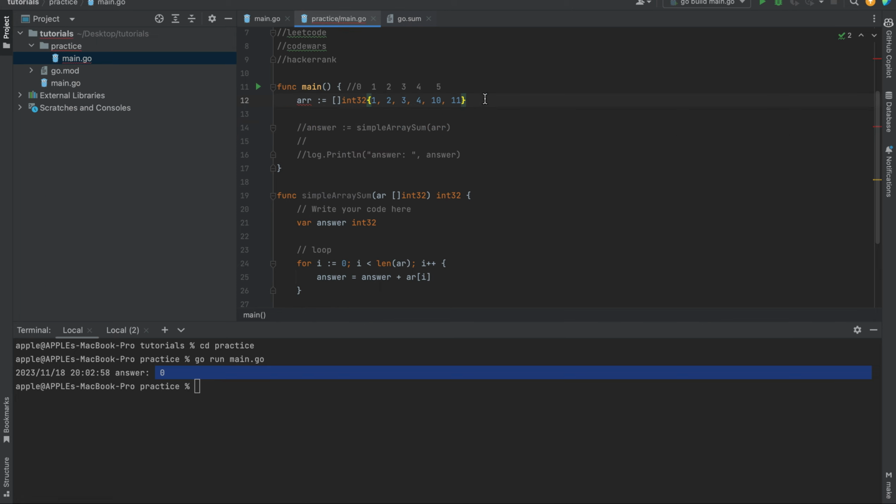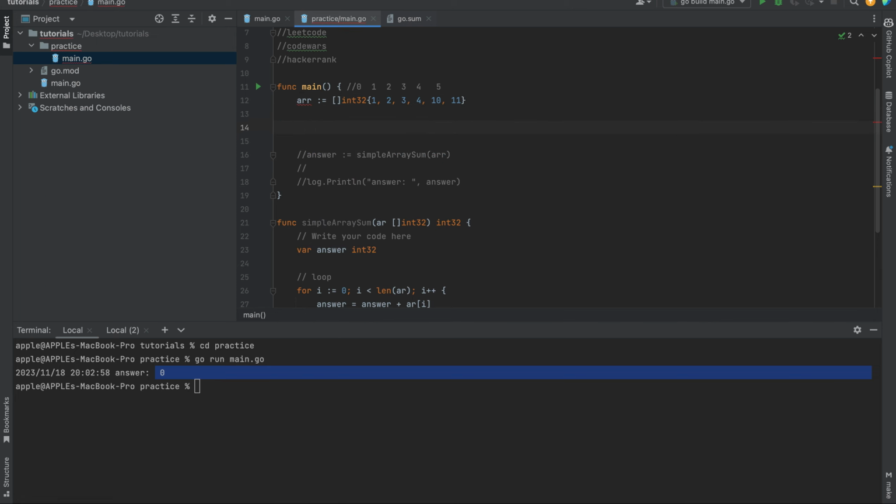And then I'm going to log print line array at index 0. And then I'm going to do the same. Like I said, this is 0, 1, 2, 3, 4, 5. I'm going to do the same at index 5.